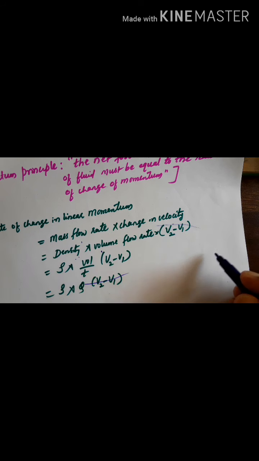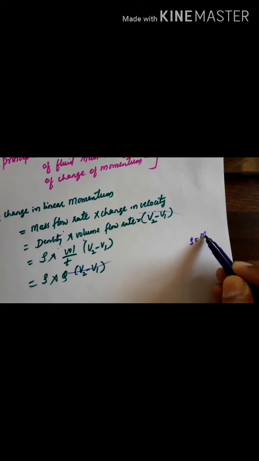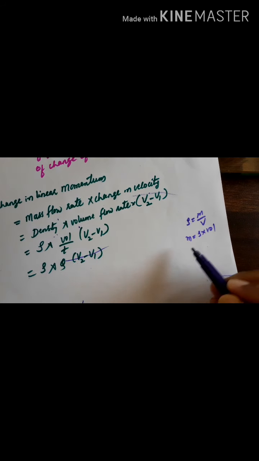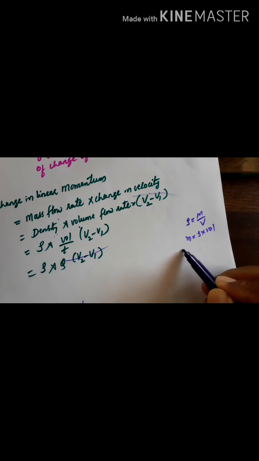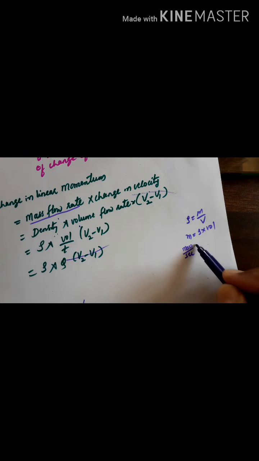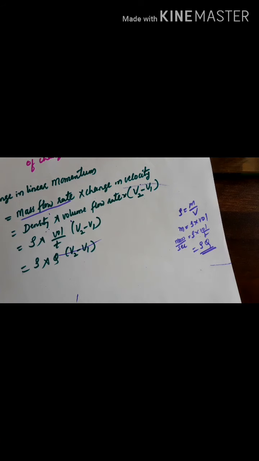Because we know the density is equal to what? Density equal to mass by volume. But what is mass? Mass can be written as density into volume. But we want mass per second, that is mass flow rate. With respect to time we want, then again the density of the fluid remains constant, volume by time. Then the volume by time is nothing but what? Rho into Q. This is called mass flow rate.